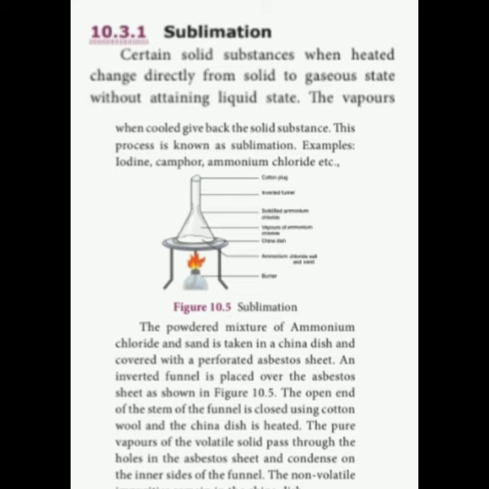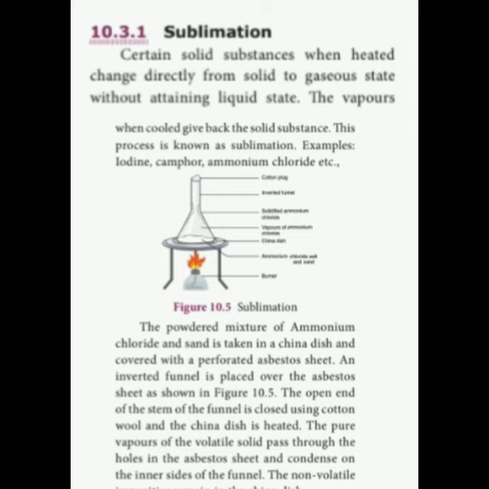The non-volatile impurities, for example sand, do not become volatile, but camphor does, so the non-volatile impurities remain in the china dish.